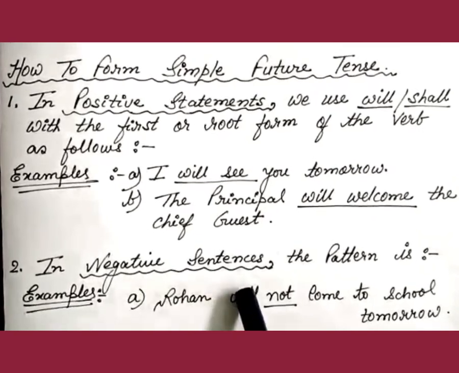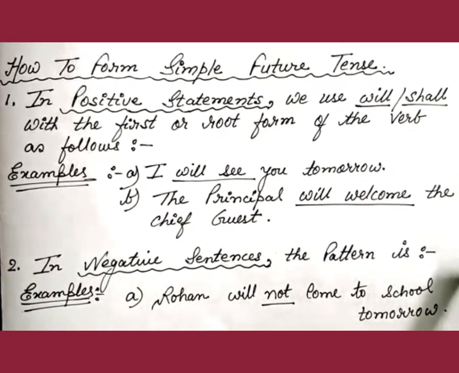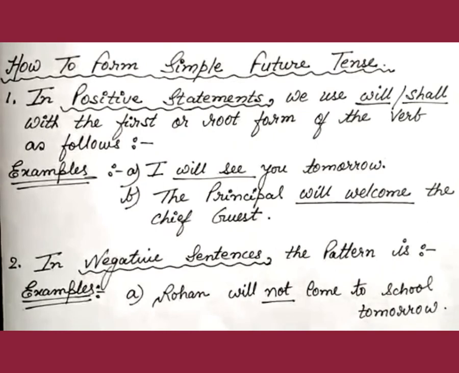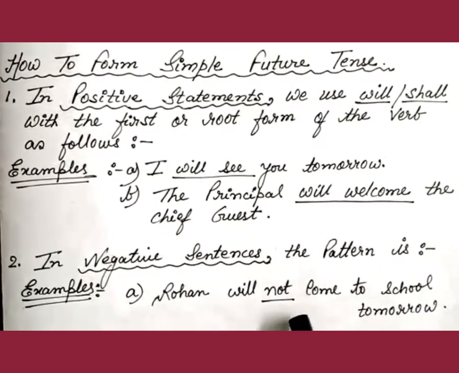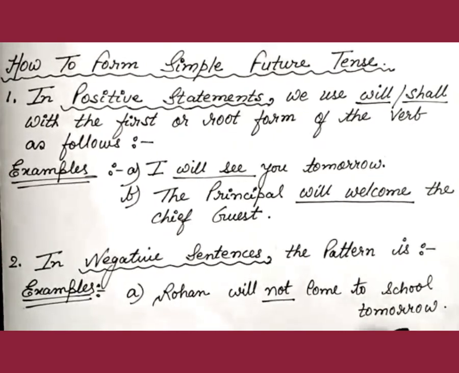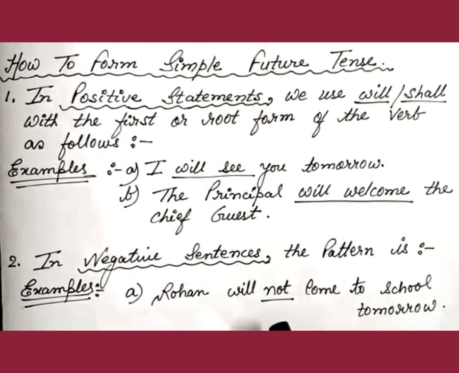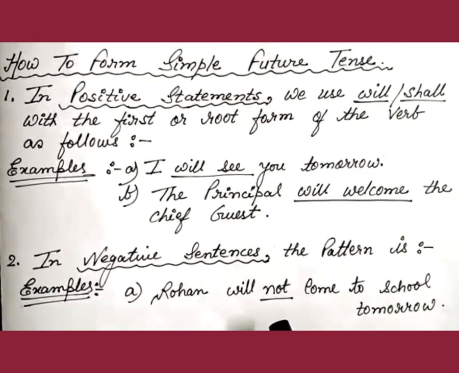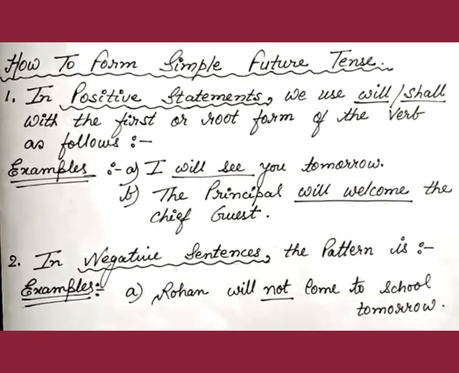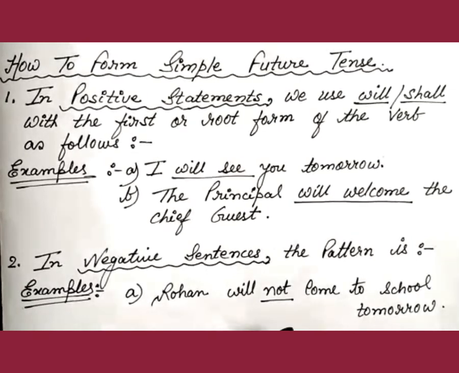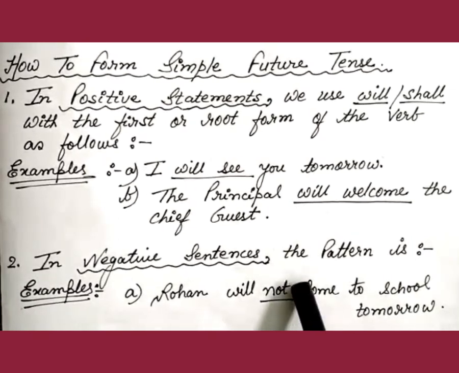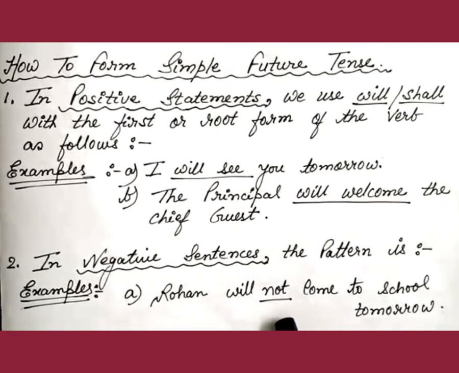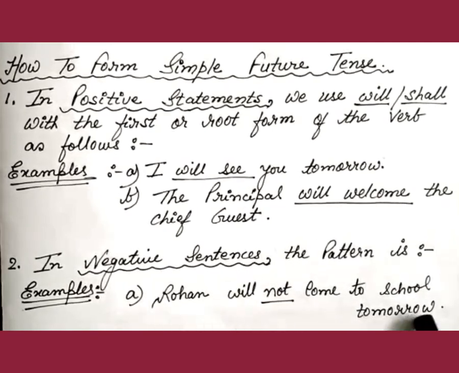In negative sentences, the pattern is as follows. Let's have a look at the examples. Rohan will not come to school tomorrow. As already said, words like not, never, does not, do not make a sentence negative. Hence here we come across the word not. So here we know that this sentence is negative.